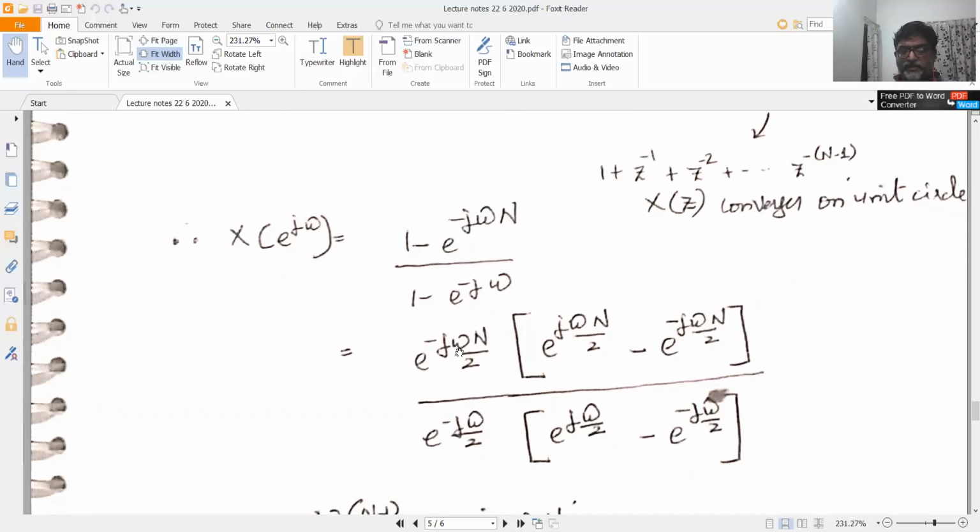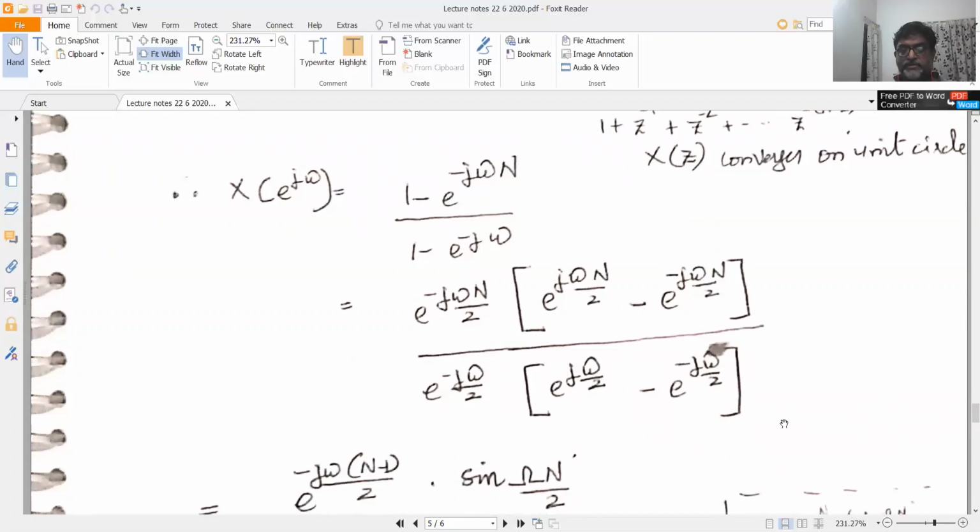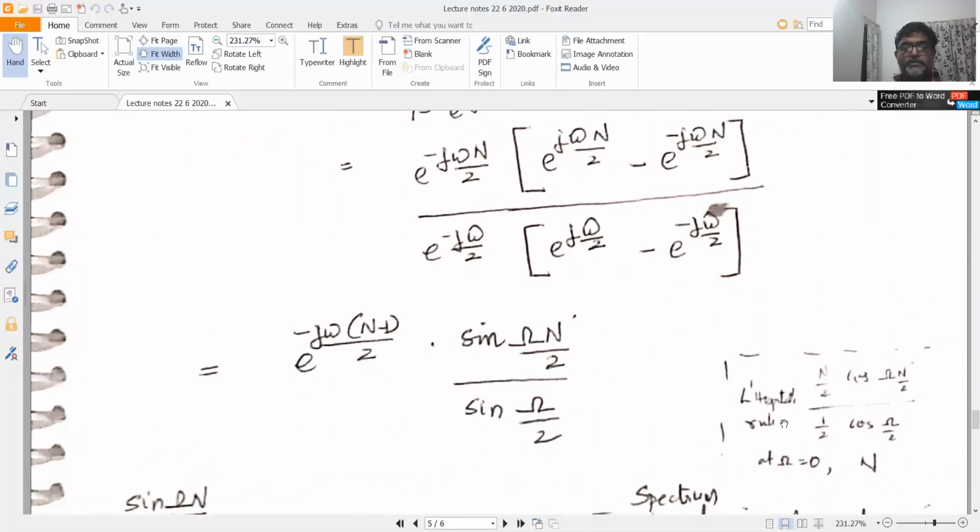If you take e raised to minus j omega N by 2 outside in the numerator, and e raised to minus j omega by 2 outside in the denominator, and simplify, this becomes e raised to minus j omega (N minus 1) by 2 into sine omega N by 2 by sine omega by 2.